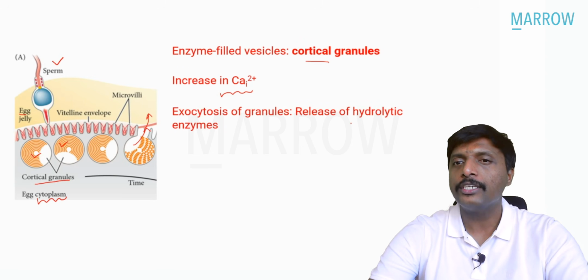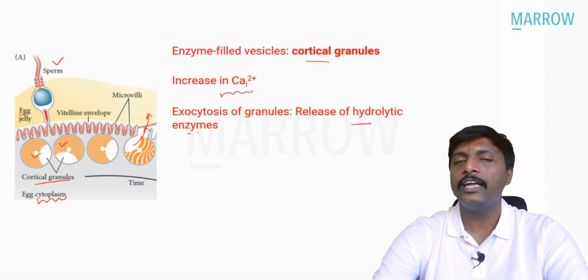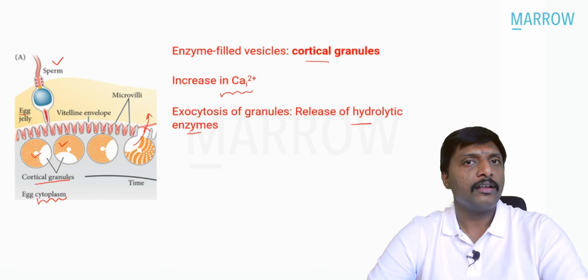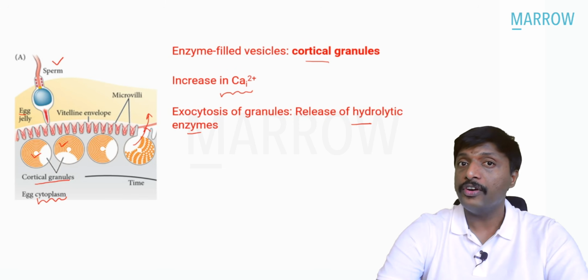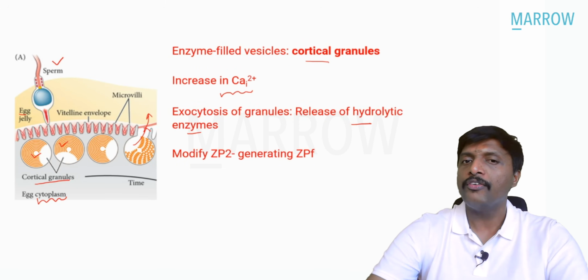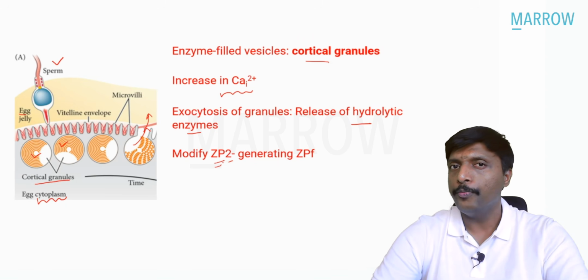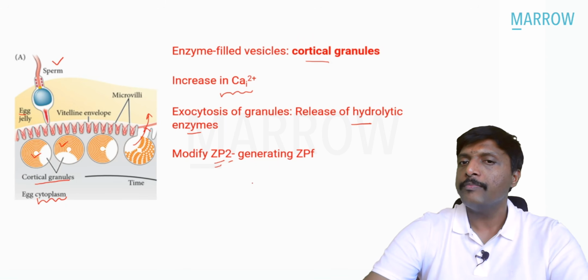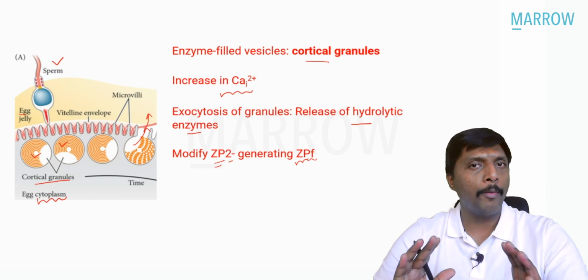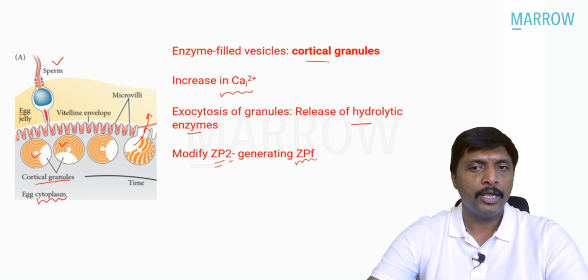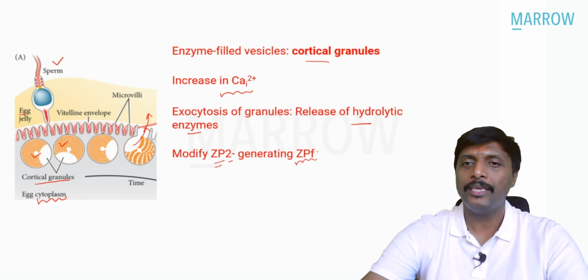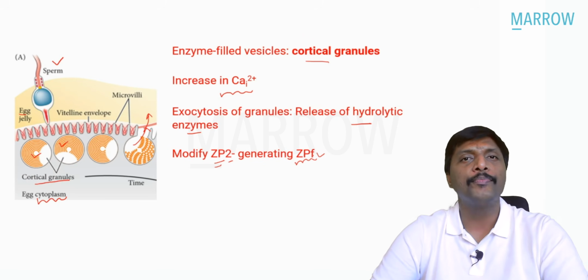Inside these granules, you see a lot of hydrolytic enzymes. Once they are released, they are going to modify the zona pellucida protein ZP2 and form something called ZP2f. So zona pellucida 2 protein is going to become now ZP2f, which is a tight barrier.